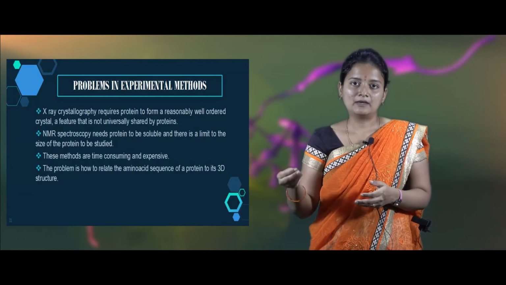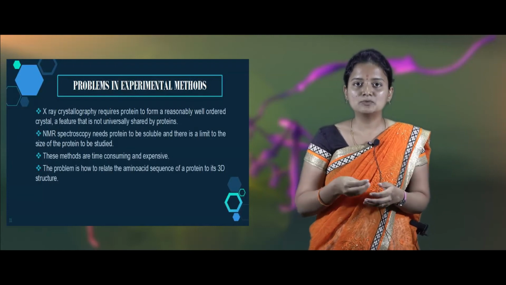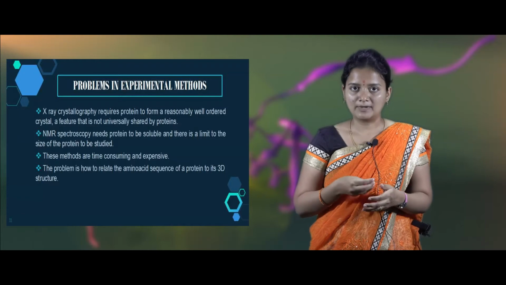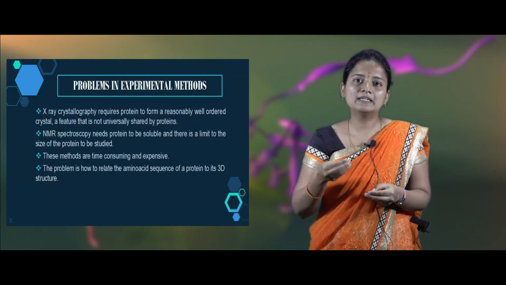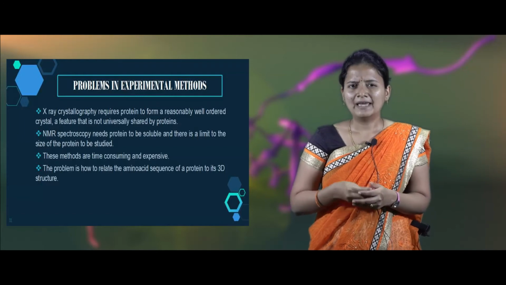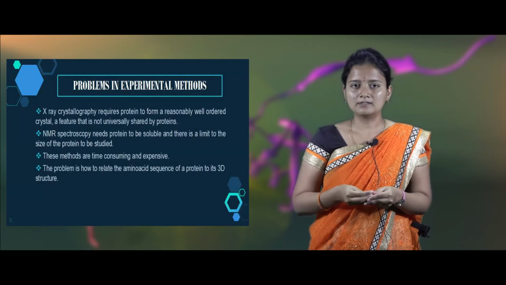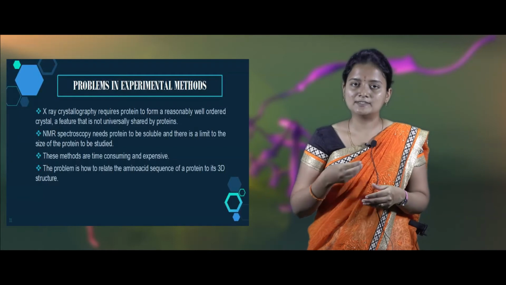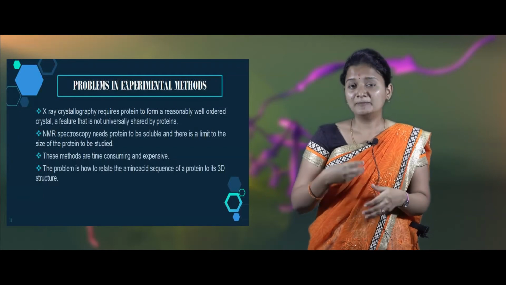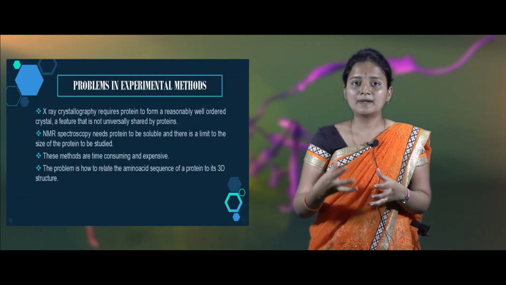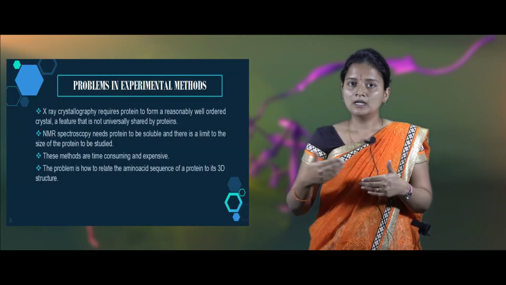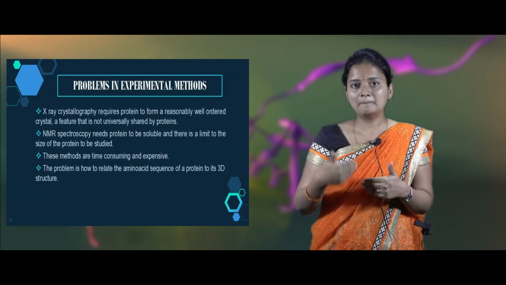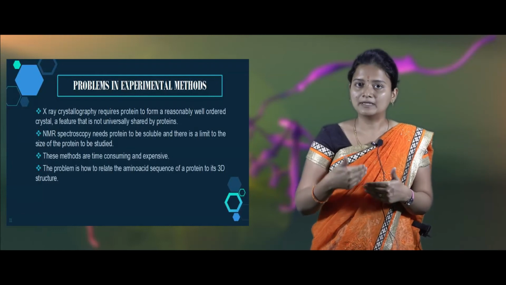When we look at NMR spectroscopy, the protein has to be in a soluble condition, and the protein size has to be very limited. Mostly these experimental methods are very expensive and time consuming also. And the biggest problem in determining the protein structure is how we are going to relate the amino acid sequences with the 3D structure of the protein. This is the major problem in experimental methods.